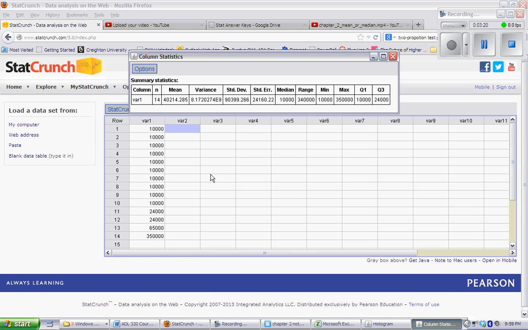The reason is it's much more robust. It doesn't matter if I've got one or two very high values, the median or the center does not change. If my graph is very, very normal, my mean and median should be very similar, so the mean is an okay measure of center in that situation. But again, if I have a very skewed graph in one direction or another, then I need to use my median. Otherwise, my mean is being pulled in the direction of the skew, and I'm not getting a very accurate description of my data.